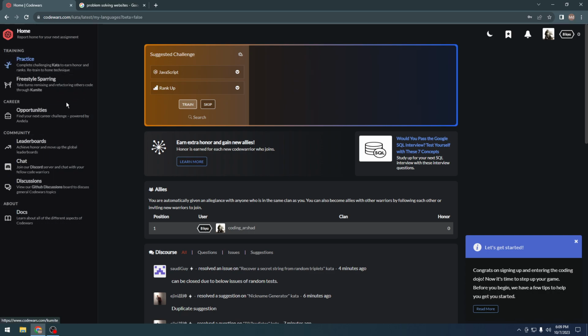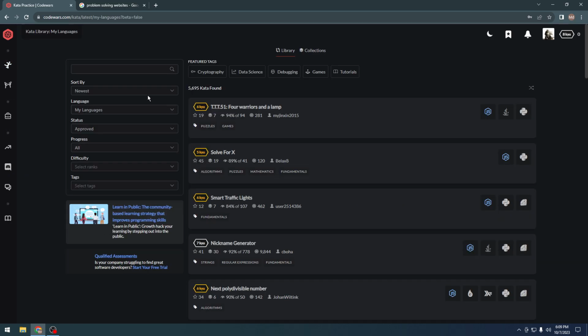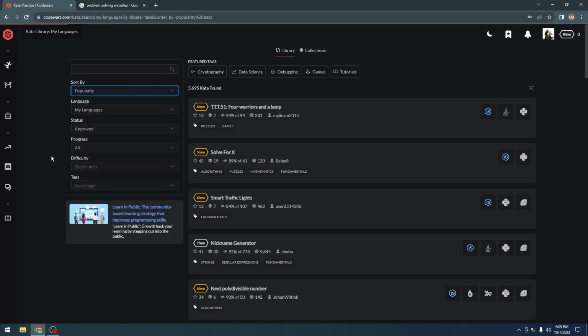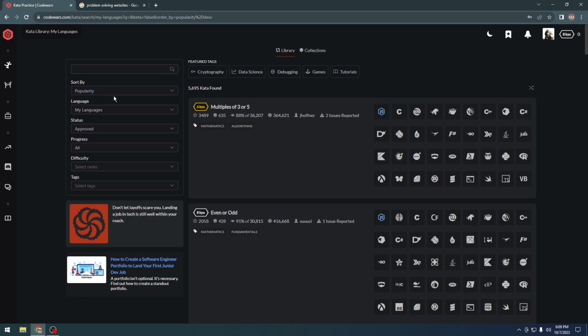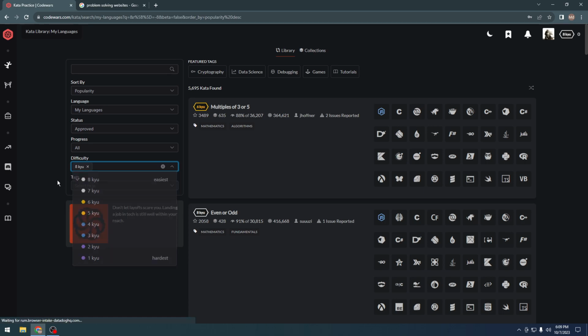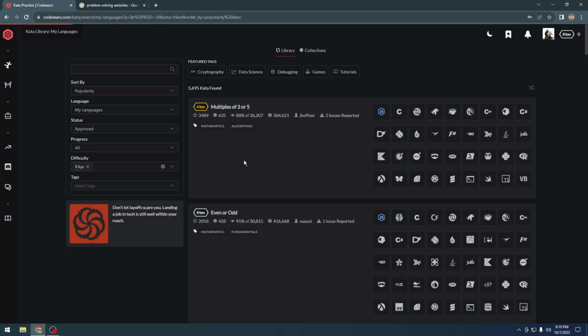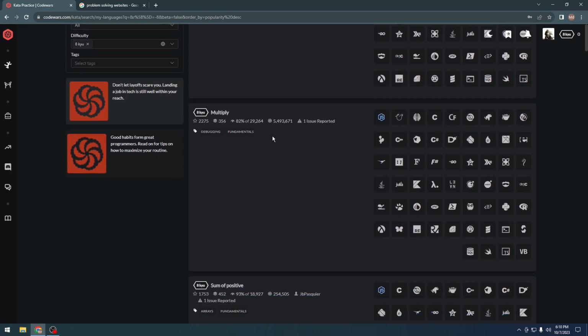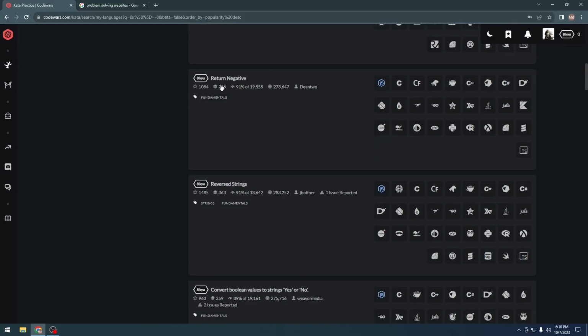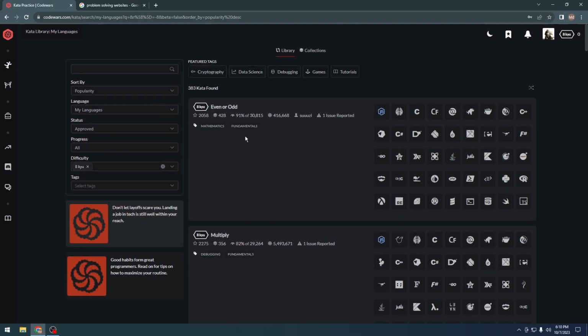I would rather go for practice, and then sort by, let's say, popularity first, and then give it some time to load, and then select difficulty of 8 kyu. As you can see, it says easiest here and hardest here, so we will obviously start from easiest, and let it load once again. And as you can see, we have a ton of problems here, and all of them are 8 kyu. We have sorted it.